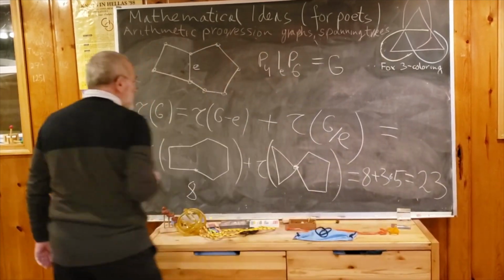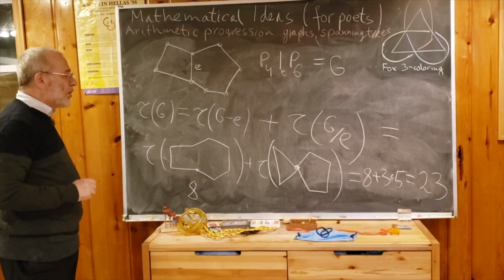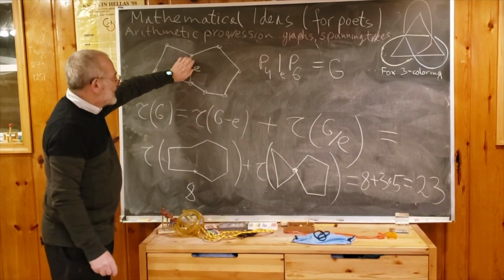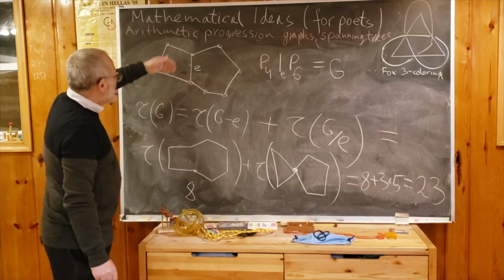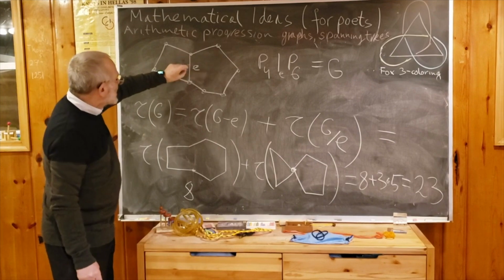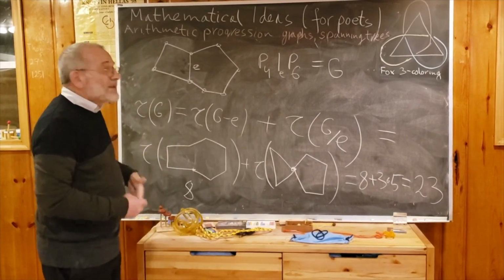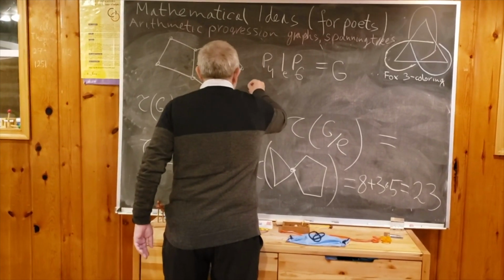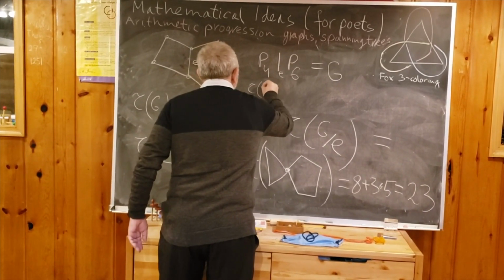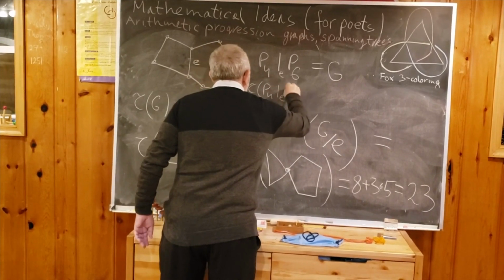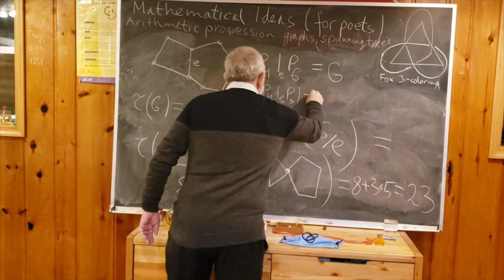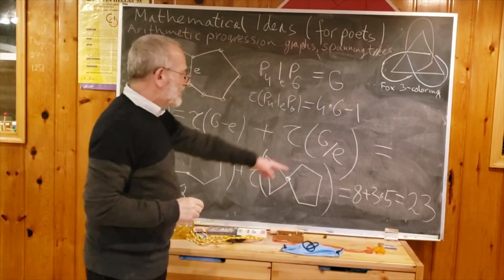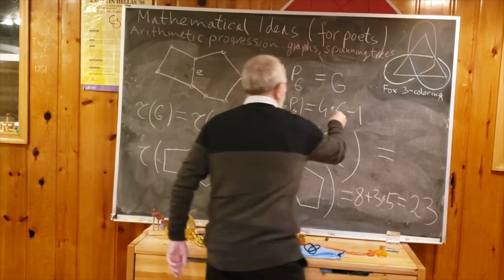So this is giving some hint how to find the general formula. It will be the number for the polygon when E is deleted. So just n minus 1 here, n minus 1 here, and then I contract this, so again this times this. After some thinking, you get that, for example, here the number of spanning trees of our graph, P4, P6, is equal to 4 times 6 minus 1. It's good to check whether I didn't make a mistake. 23, 23.